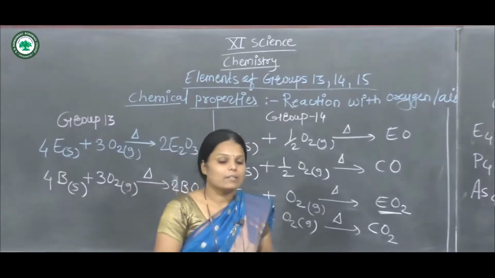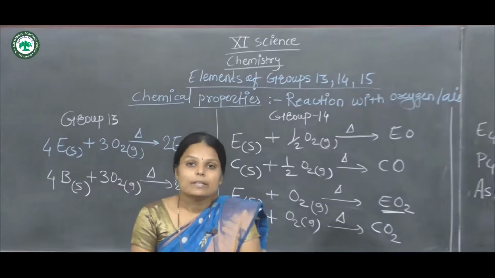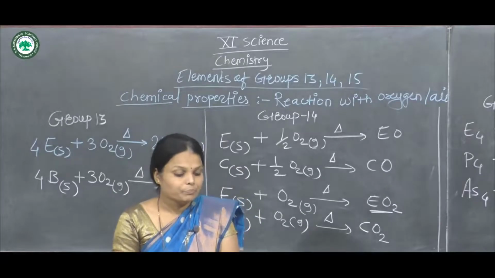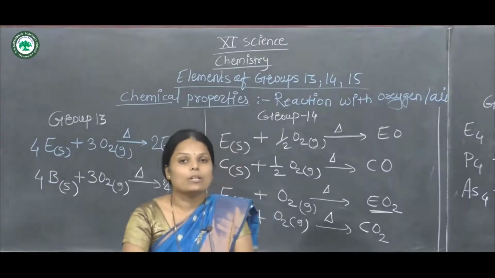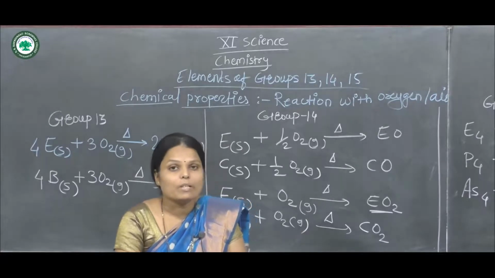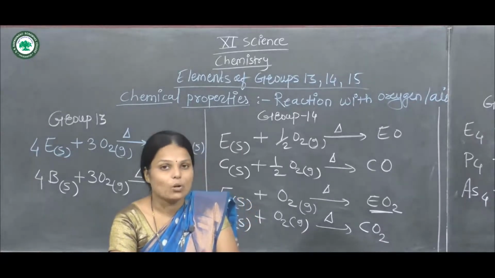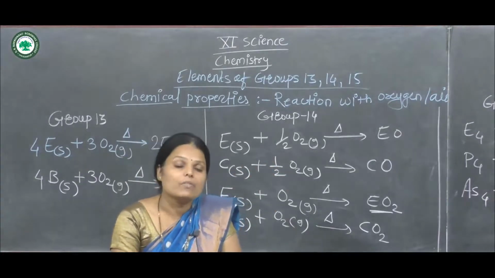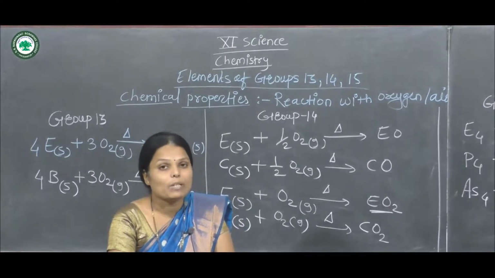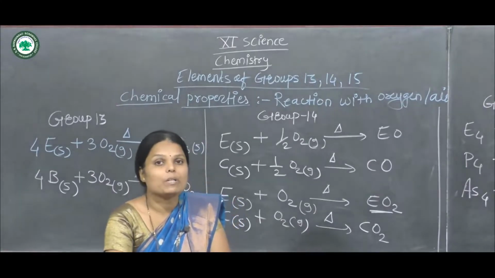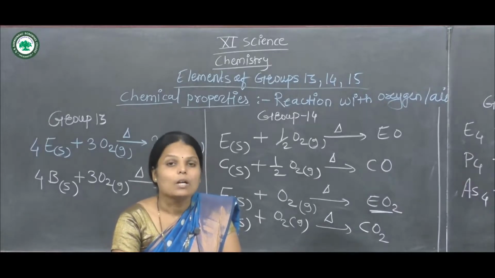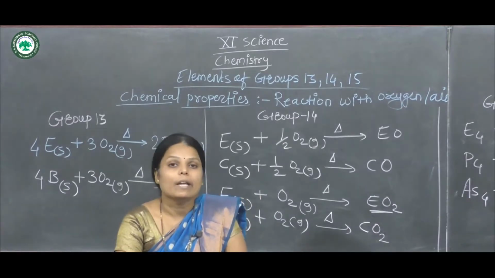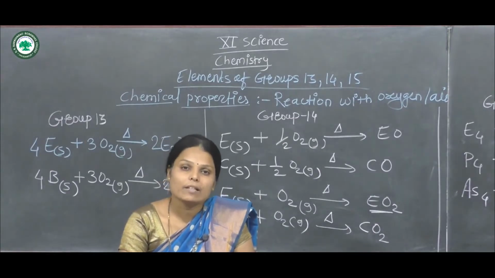Now the next reactions will be reaction with water, reaction with halogen and reaction with nitrogen. Of all the chemical properties, the first is oxidation state, the second is reaction with oxygen and air, the third is reaction with water, and the fourth is reaction with halogens. Here we discussed only the reaction with oxygen and air. The next properties we will discuss in the next lecture. Thank you.